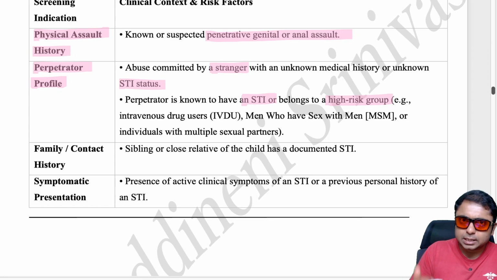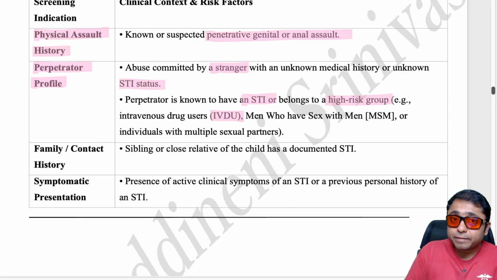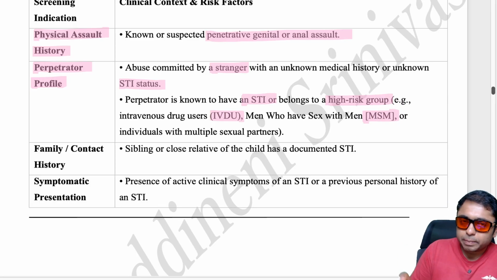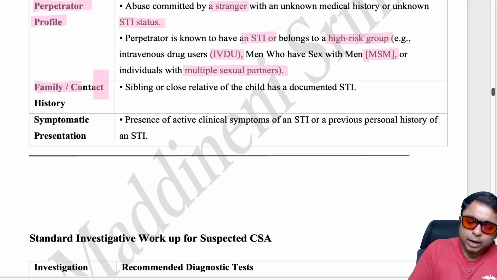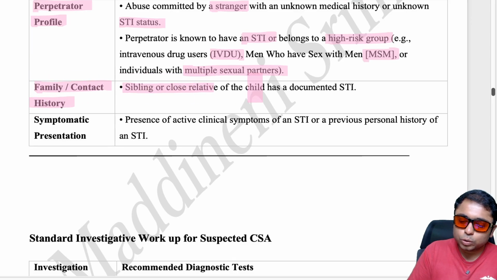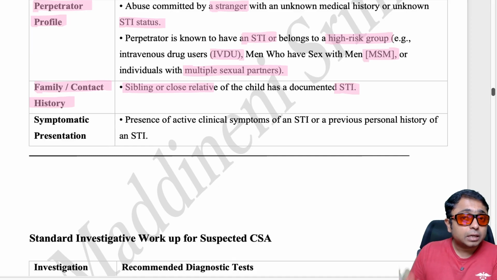We'll see what the management is and what the significance of this is. So that is the perpetrator: if they are IV drug abusers, and if they are MSM, these are basically high risk behaviors and high risk groups, as are individuals with multiple sexual partners. And also if there is any family or contact history, a sibling or close relative of the child having an STI, that also should be mentioned and noted. Why? Because maybe from that individual this child may have acquired that STI if it is present, right?